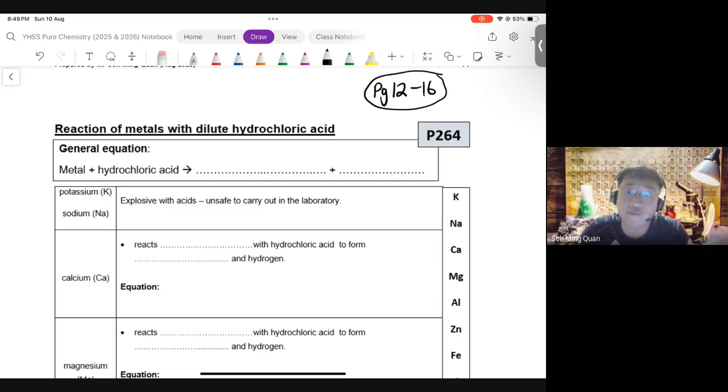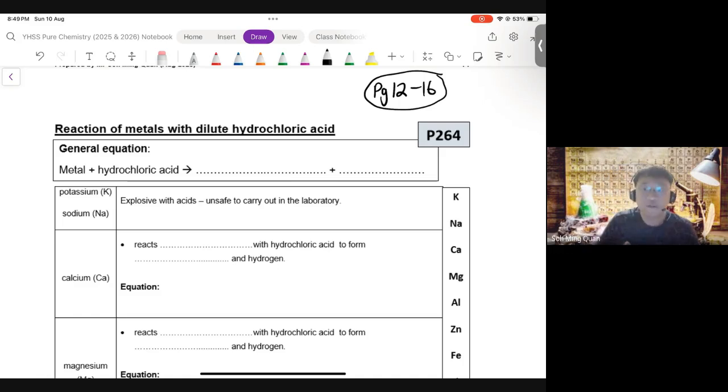So we have already covered pages 1 to 11 of this set of notes in lecture video 1. If you are unclear about anything from pages 1 to 11, please go back to lecture video 1 and revise from there. And do ask me questions whenever you have any doubts.